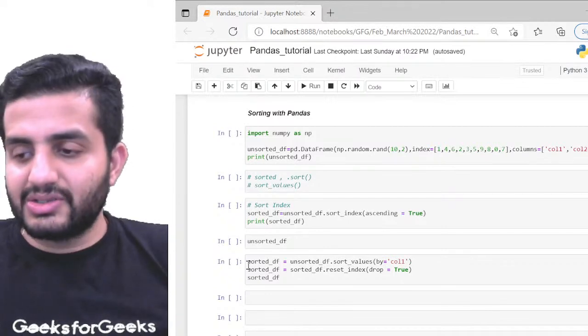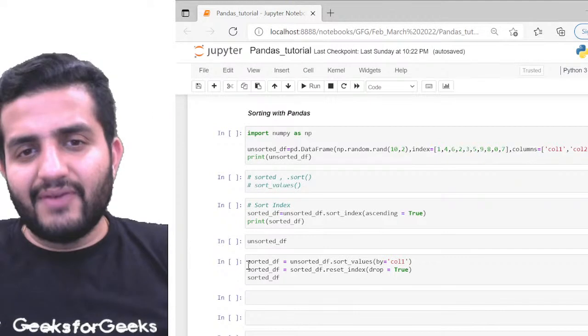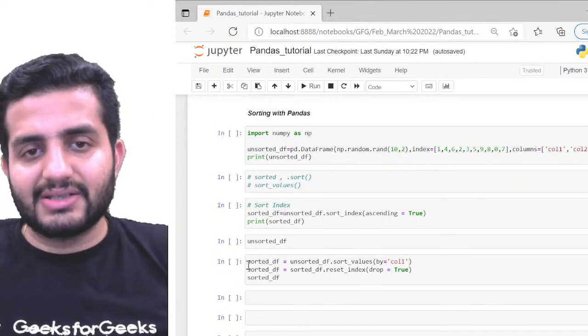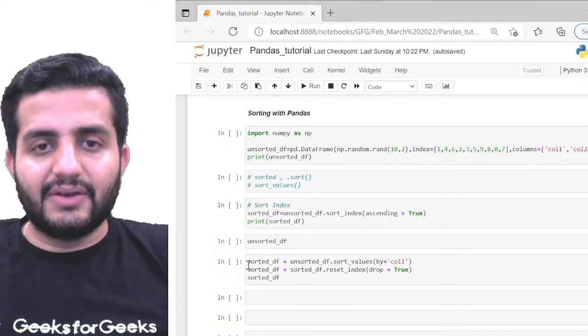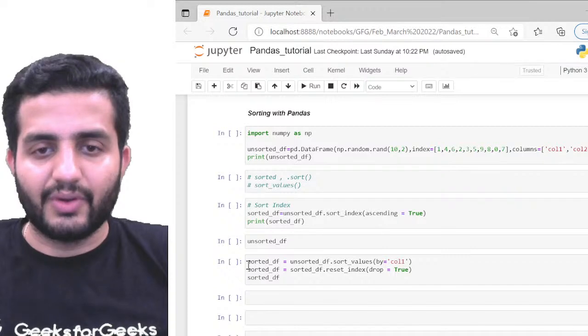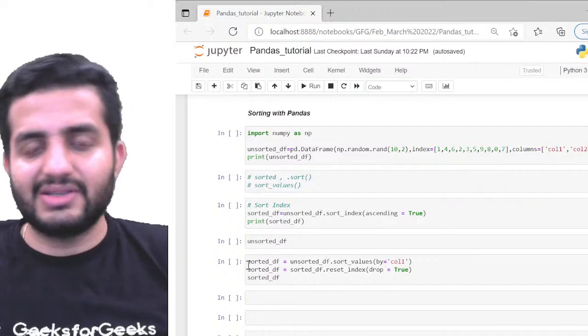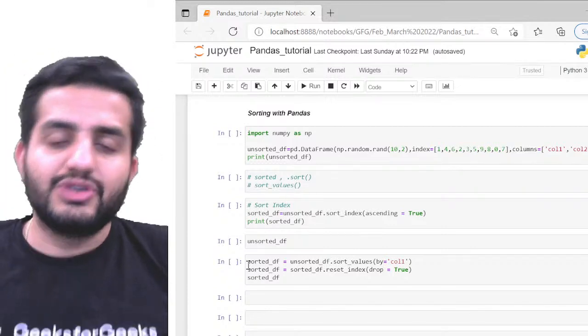Now, another very important topic in pandas is sorting. So how does sorting happen in pandas? Sorting is again a very important topic. We'll discuss two different ways of sorting here: we'll use the function sorted, or we can use the function sort values. So two different ways, and we'll use both. We'll see what the differences and the pros and cons are, and how we can choose between these two.